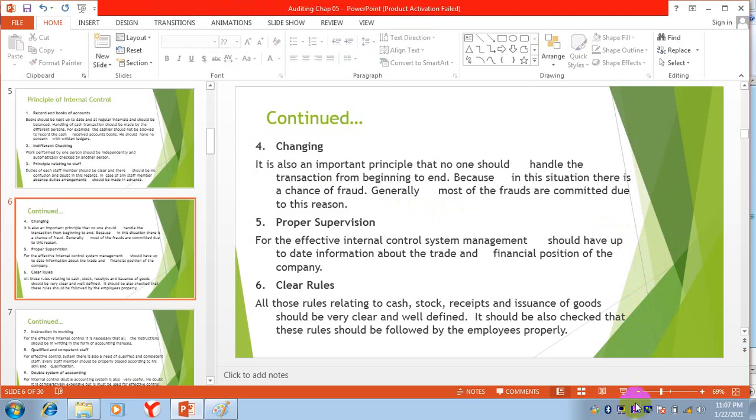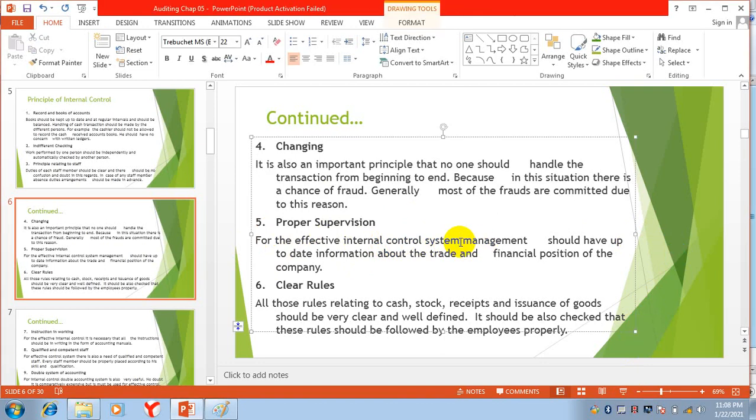Proper supervision. For an effective internal control system, management should have up-to-date information about the trade and financial position of the company. There should be proper supervision.